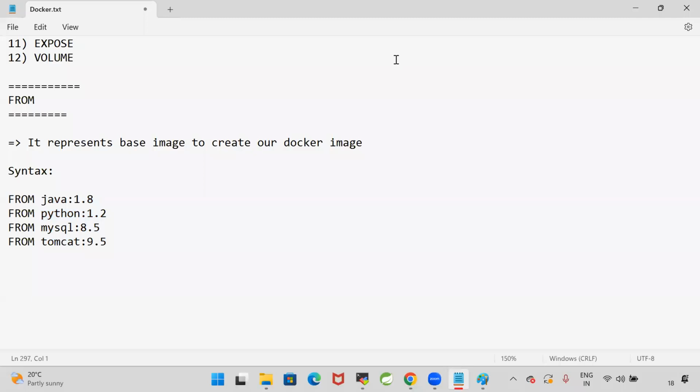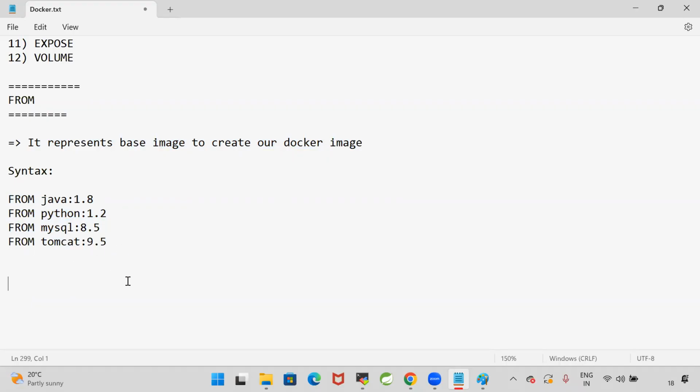Are you guys clear? Please respond in the chat box. Are you clear with what the from keyword is in the Docker file? It is very important to understand the Docker file. You should be able to write the Docker file on your own. So the from keyword represents the base image to create the Docker image, right? That means by using the from keyword, we specify which software we need.